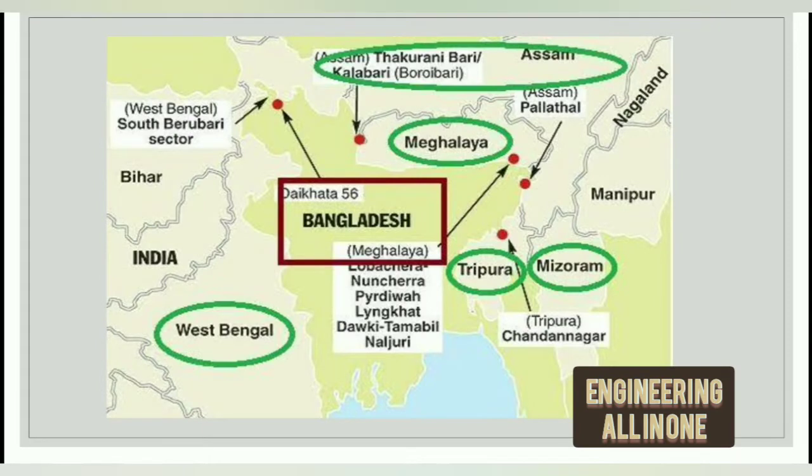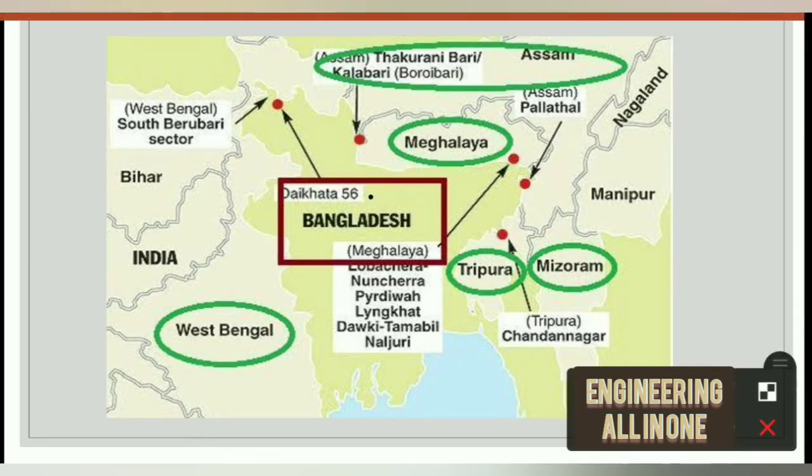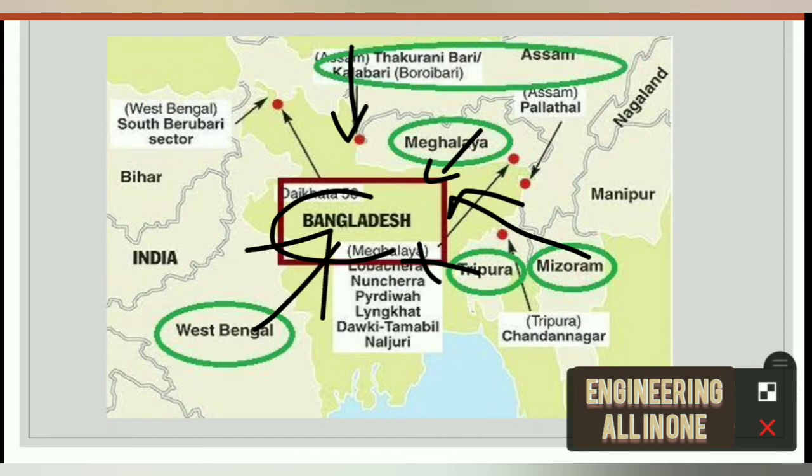Now see here the map so that we can remember these states that share their boundary with Bangladesh more easily. See here, this is Bangladesh, this is Assam, this is Meghalaya, this is Tripura, this is Mizoram and this is Bengal, West Bengal. So these are the 5 states that share